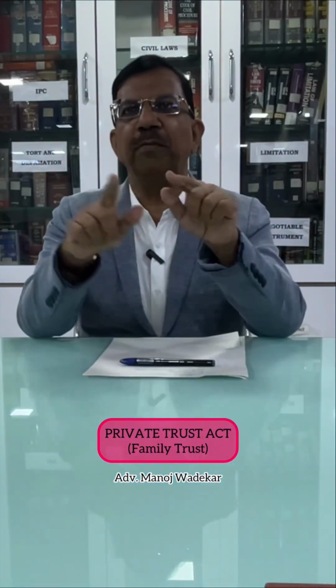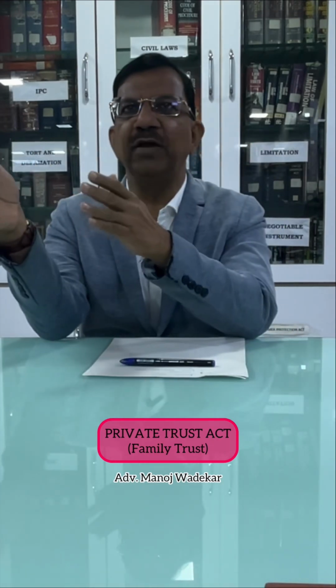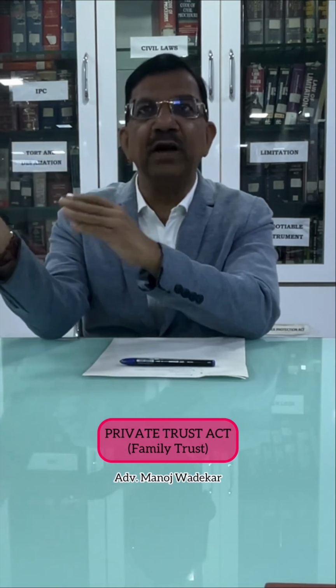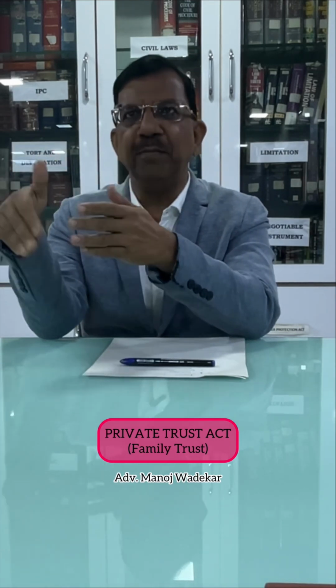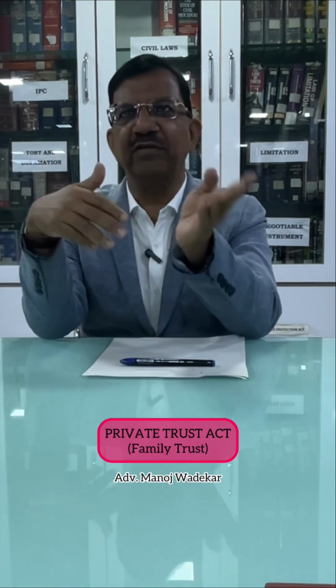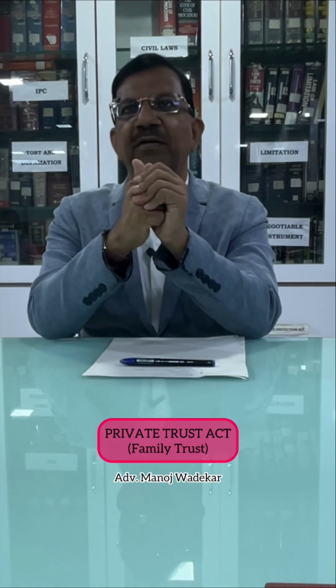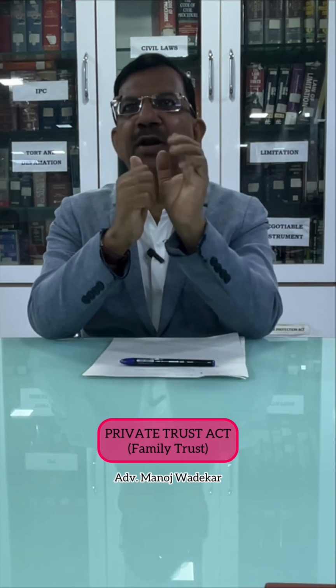Again, this will be decided by the settlor. For the purpose of deciding all these things, who should be the trustee, who should be the beneficiary, how the interest will go to the beneficiary, and in what proportion, that can be decided by the settlor by virtue of the settlement deed or trust deed for that purpose, which is known as the family trust deed.